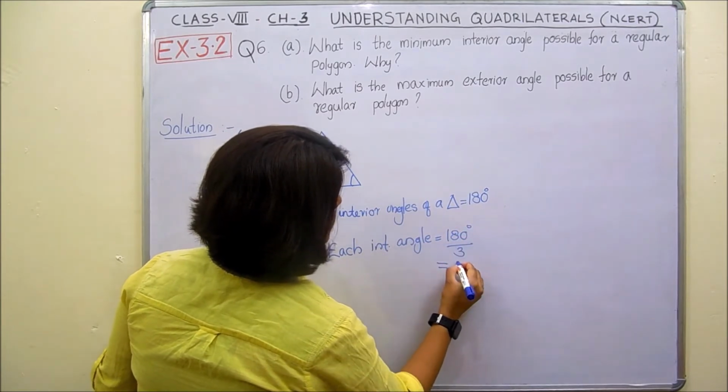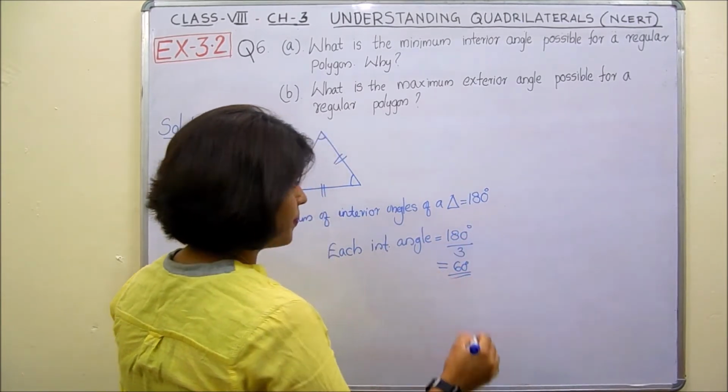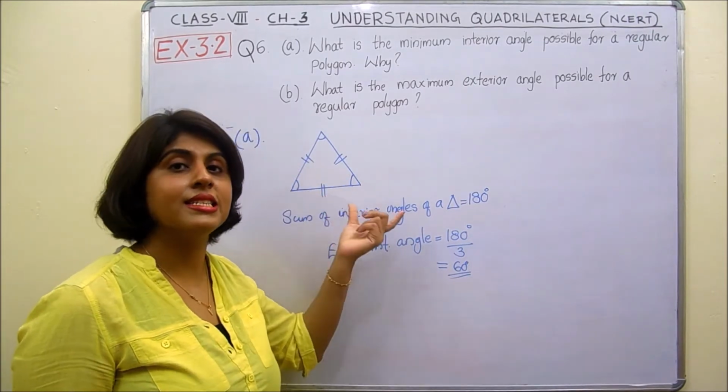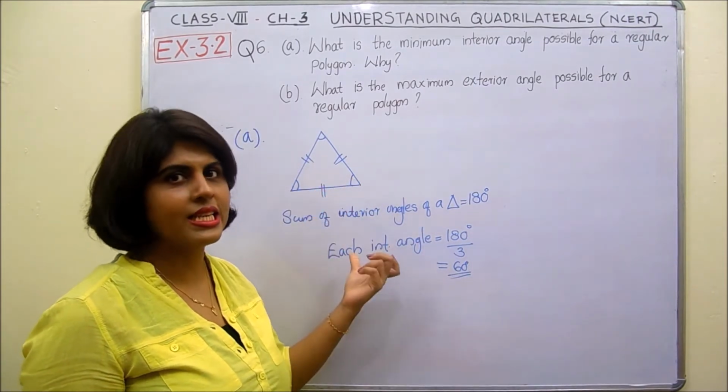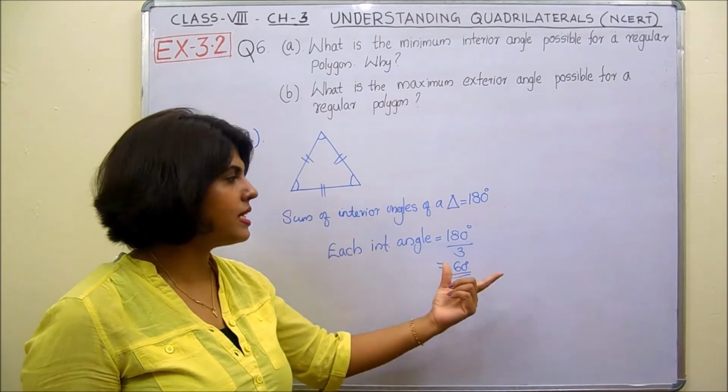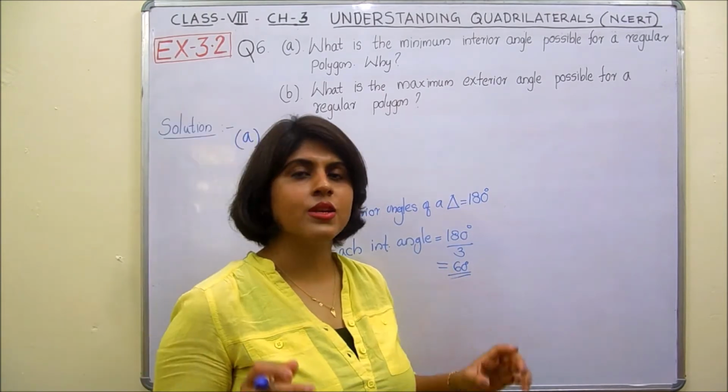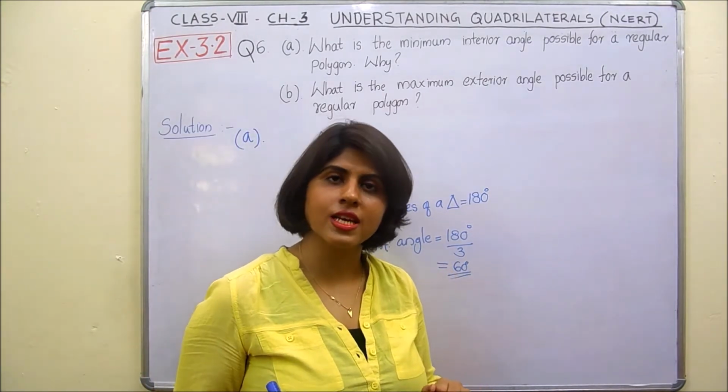Right? What would be 180 divided by 3? It is 60. So, an equilateral triangle is a regular polygon having 3 sides and each of its interior angles is 60 degree. And which is the regular polygon with the 4 sides?